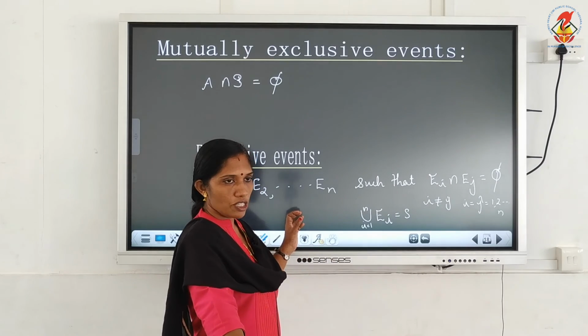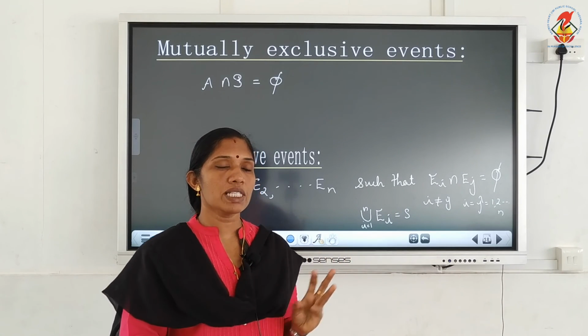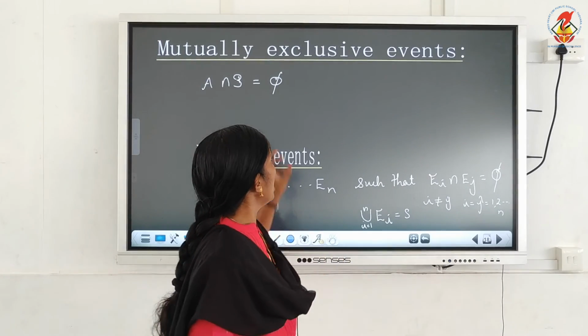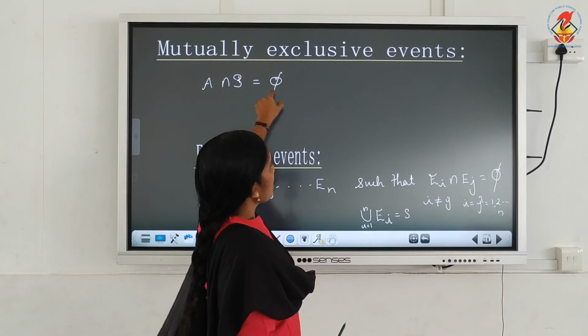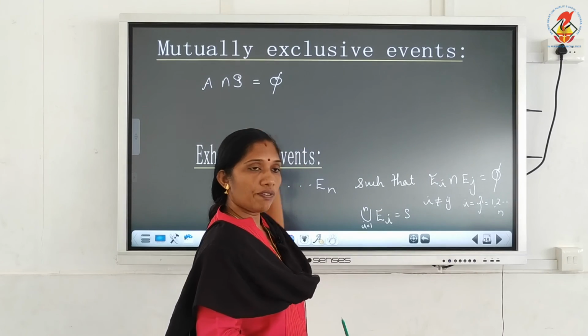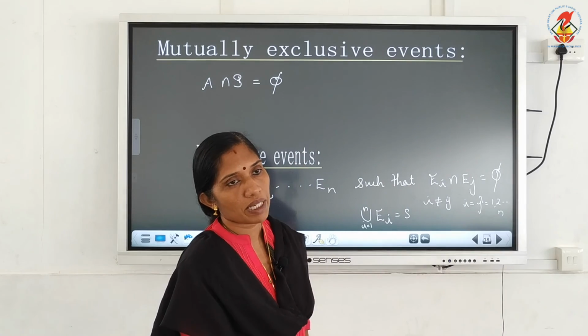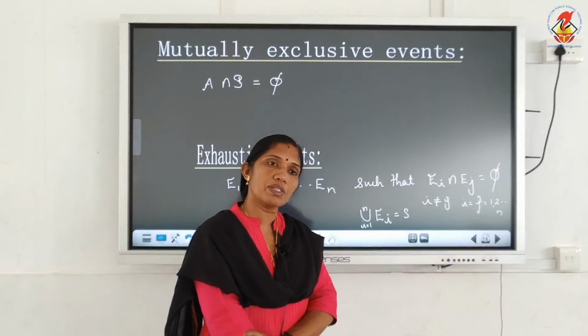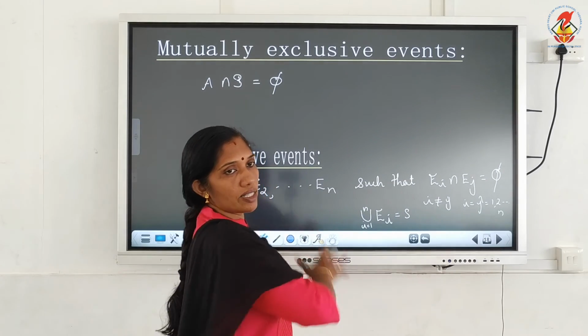Okay, so understood. Mutually exclusive events means two events are said to be mutually exclusive if their intersection is equal to the null set. If their union is equal to the sample space, then we say that they are exhaustive events. And this is a general definition.